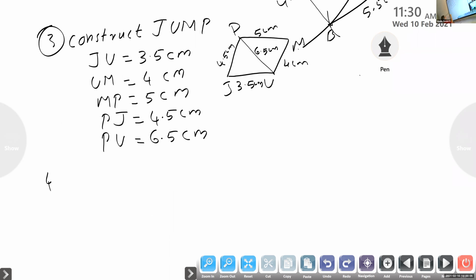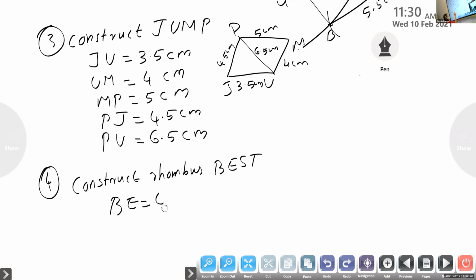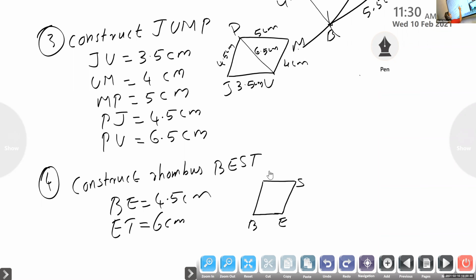One more question as homework. Fourth question. Construct rhombus BEST, BE 4.5 and diagonal ET 6.